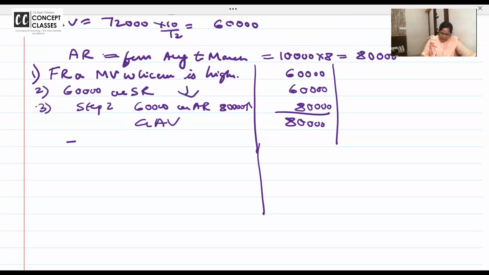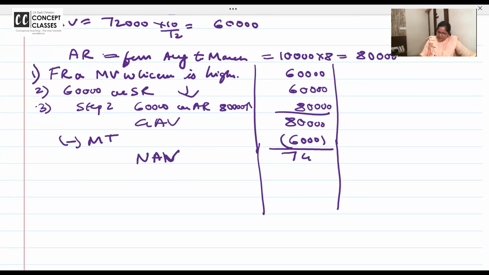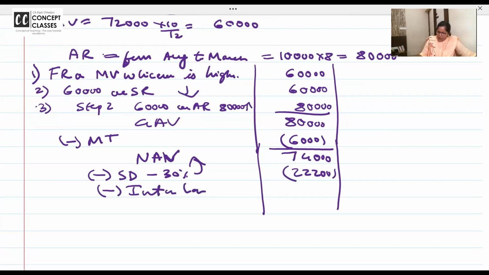This format we will do it 10 times today. Municipal tax allowed only if paid by owner. He has paid municipal tax 6,000. So NAV is 74,000. Standard deduction, even if no one says, we have to take 30% of the 74,000, that's 22,200. Please calculate. Interest on loan, nil. Yeah, please ask.